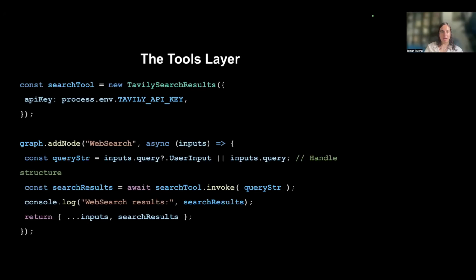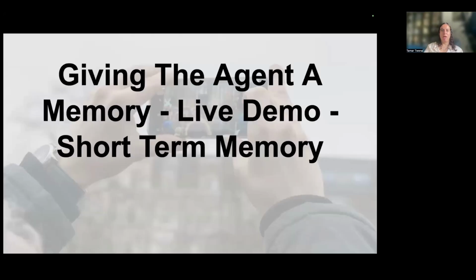And now, if we're talking about the tools layer, here, for example, you can see a snippet of working with a search tool. Actually, this is an internet search tool, and that tool does an internet search and returns results.